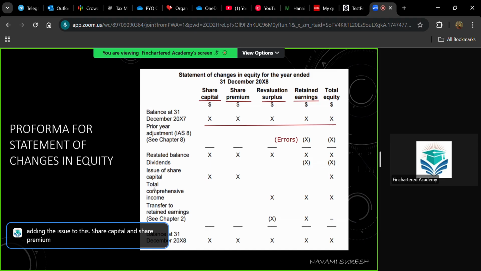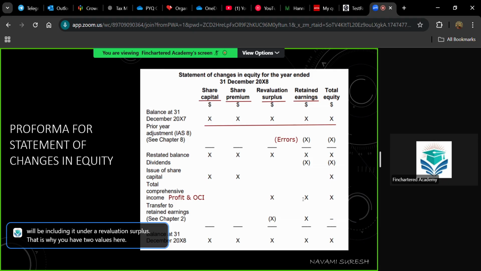Then, when there is a total comprehensive income, this total comprehensive income includes two items: profit or loss for the period, and you have other comprehensive income, the value from SOPL. So only after preparing SOPL, you can prepare statement of changes in equity and statement of financial position. Okay, so if there is a profit, you will be adding the profit figure to the retained earnings, and whatever there is in the other comprehensive income, you will be including it under a revaluation surplus. That is why you have two values here.